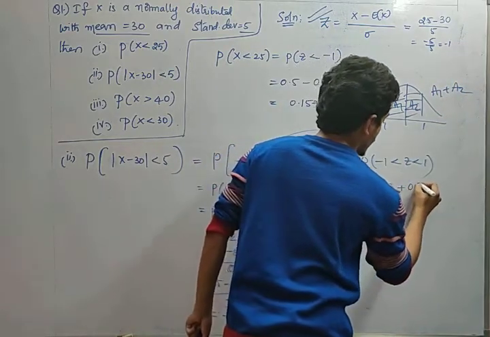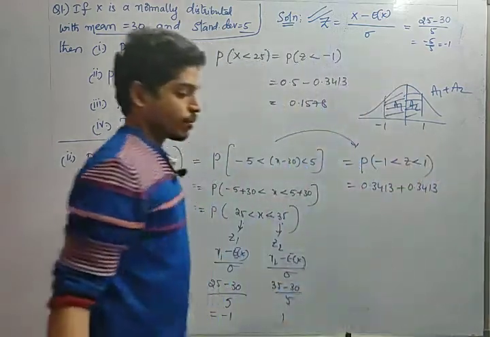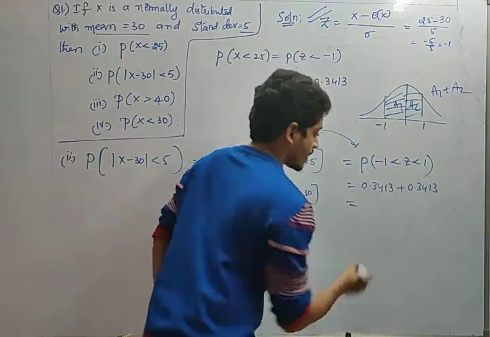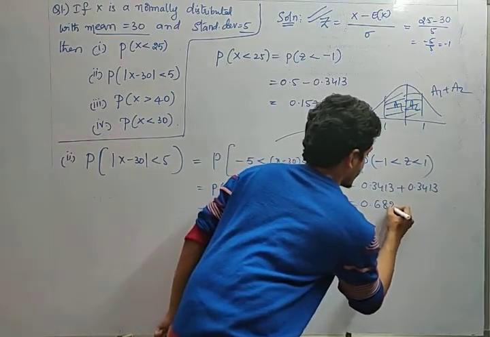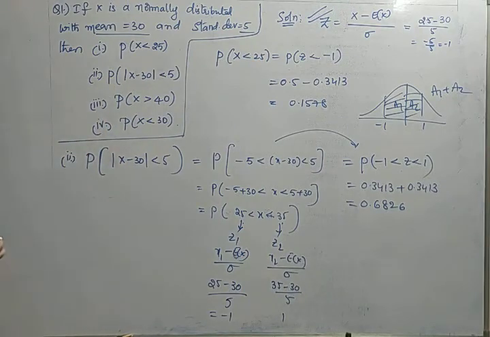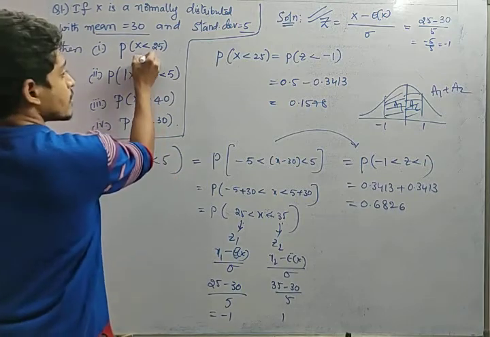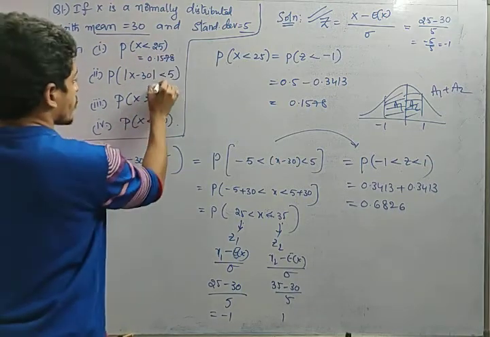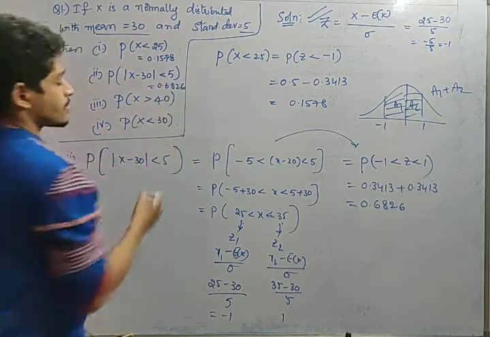Plus 0.3413. Both the areas are 0.3413. If both get added, what is the value? 0.6826. So the probability of modulus x minus 30 less than 5 is 0.6826. So what is the answer for this one? 0.1587, and for this one 0.6826. Did you get my point?